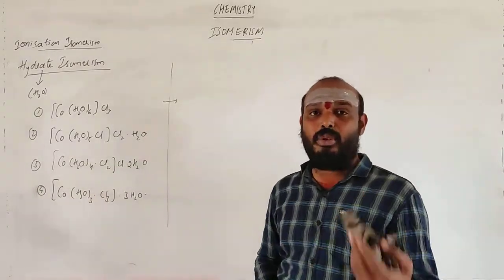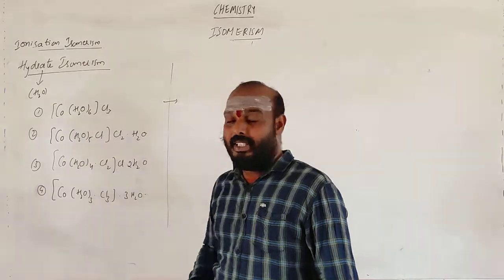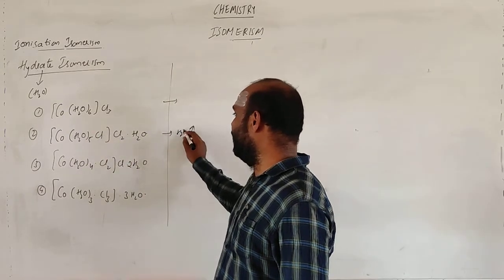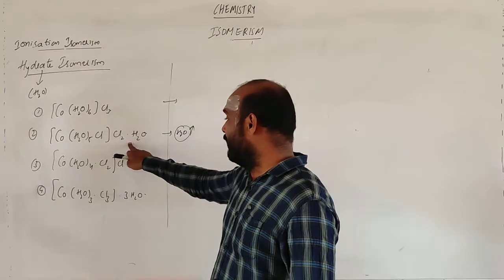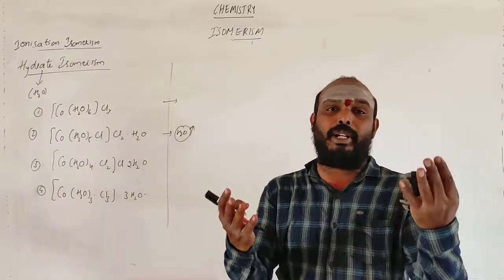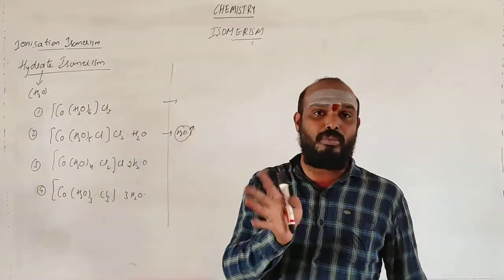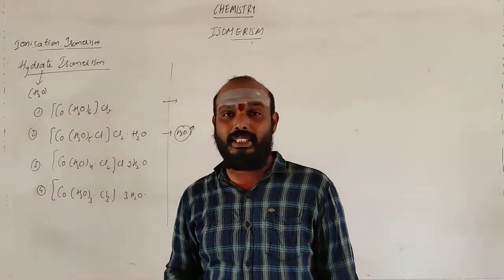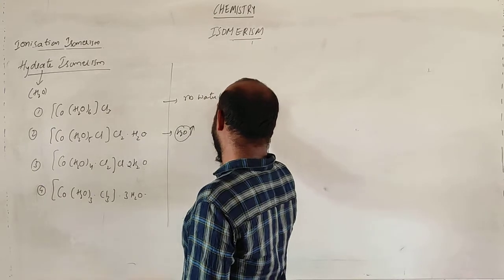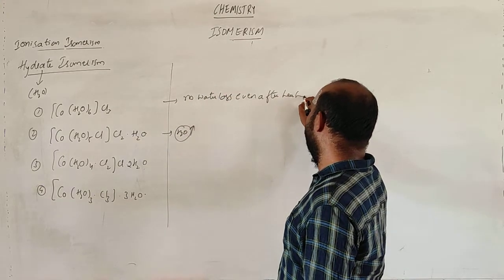If I heat this molecule, what happens? Water can escape from the second compound, third compound and fourth compound. If I heat them, the water gets evaporated and moves out of the complex. But in the first case, water will not move out even if you heat it, so no water loss even after heating.